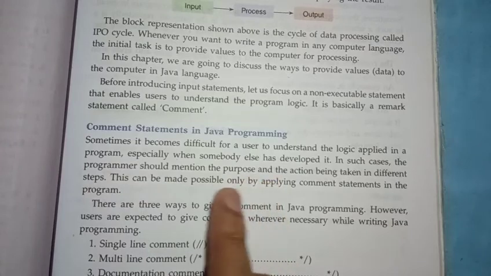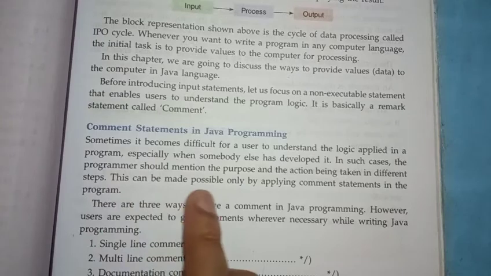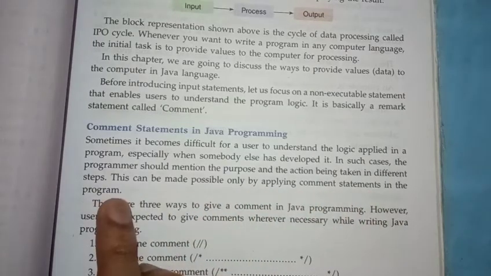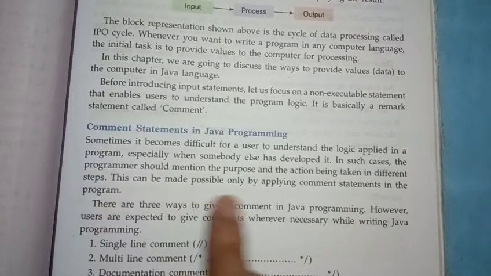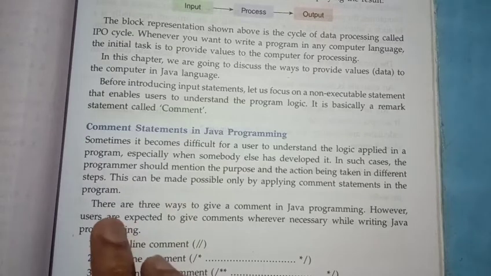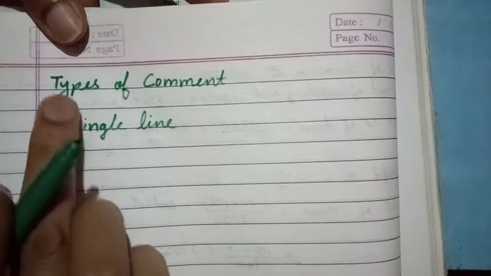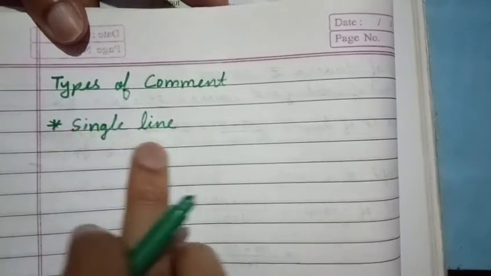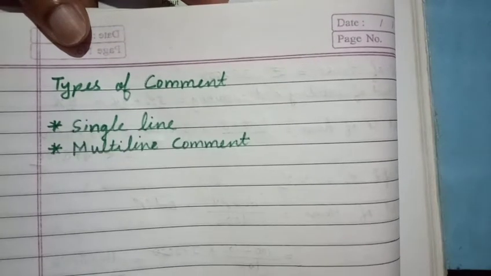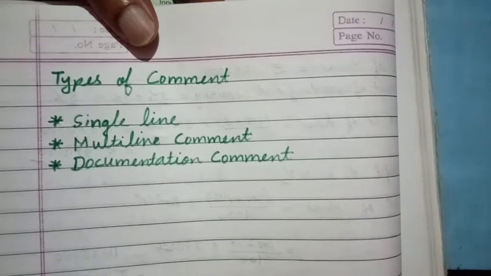So we write statements about each step. This can be made possible only by applying comment statements in the program. So how many types of comments are there? Types of comments: first is single line comment, second multi-line comment, and third is documentation comment.